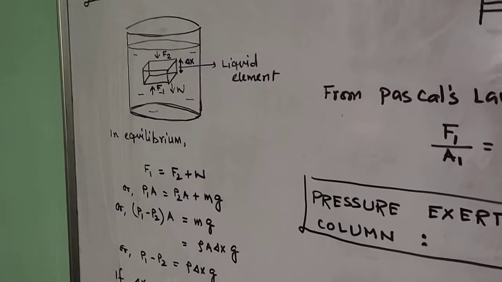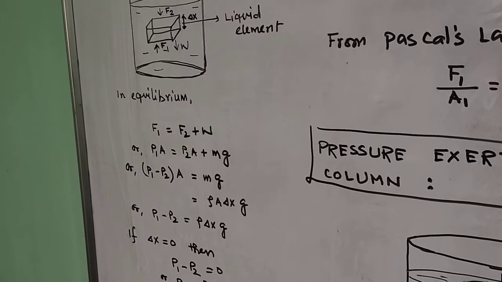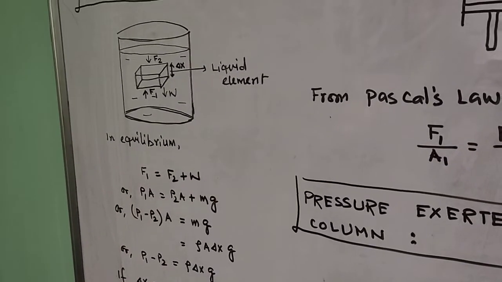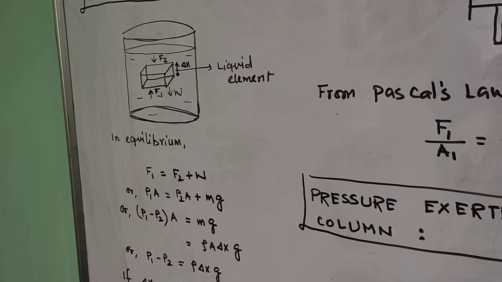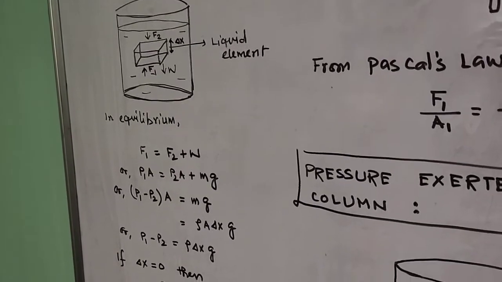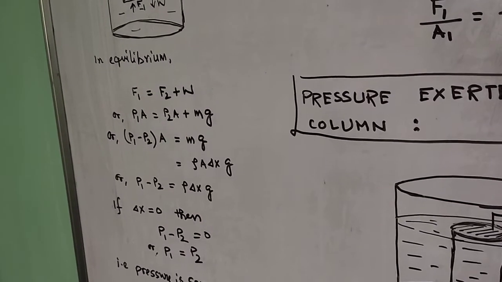If we cancel out A, then P1 minus P2 equals rho delta x g. Now if we consider delta x is 0, it means we are considering a particular level, then you will see that P1 and P2 are identical.